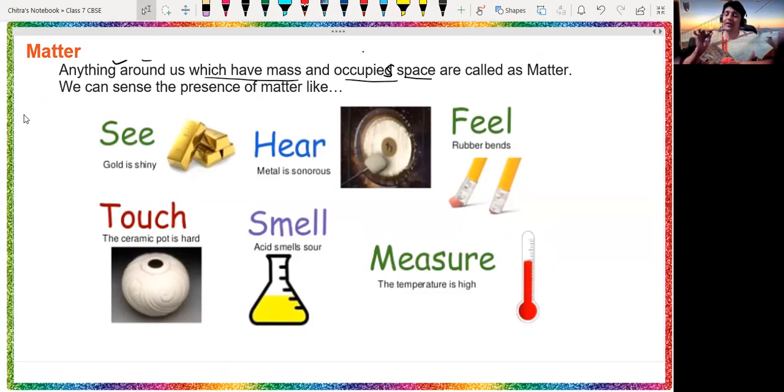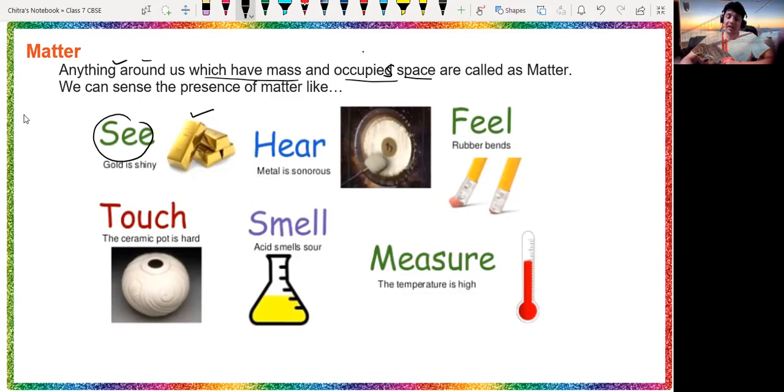Suppose I am holding this pen. It is again matter, because it has mass as well as occupies space. Anything around us that we can sense, which occupies space and has mass, is called matter. We are also matter. We can sense the presence of matter, like we can see it. As we can see here, these are gold bricks, made up of gold atoms or gold particles.